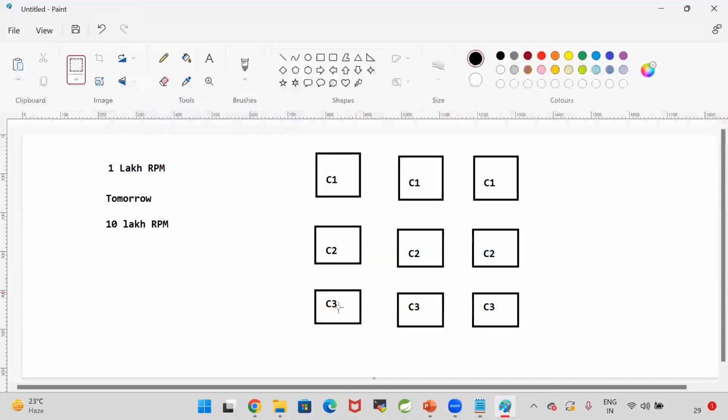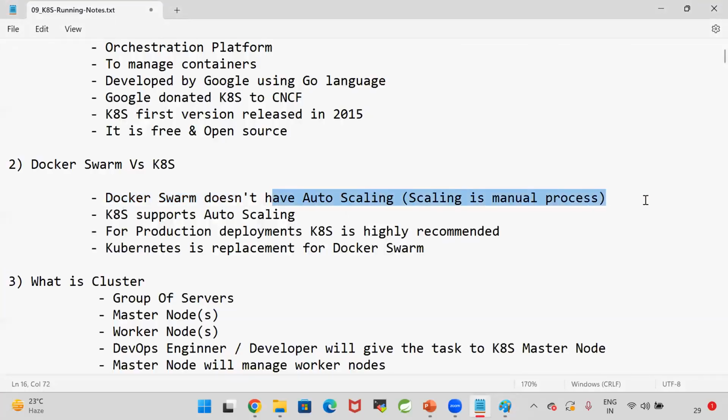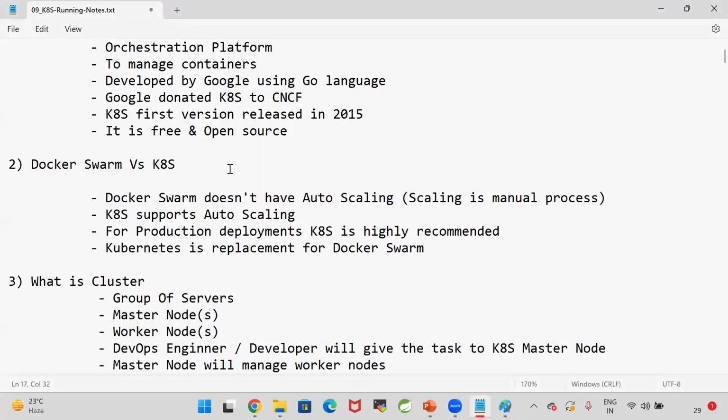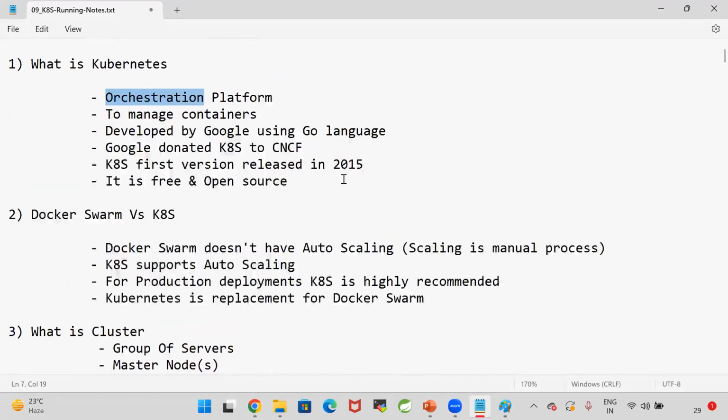If the load is increasing, we need to increase the containers. If the load is decreasing, we need to decrease the containers. That is a manual process in the Docker Swarm. To avoid the challenges in the Docker Swarm, we are going for Kubernetes. What can this Kubernetes do? Kubernetes can support auto scaling. So if the number of requests is increasing, Kubernetes will increase your containers. If the number of requests is decreasing, Kubernetes will decrease your containers. So that is called orchestration. Orchestration is nothing but managing the containers.